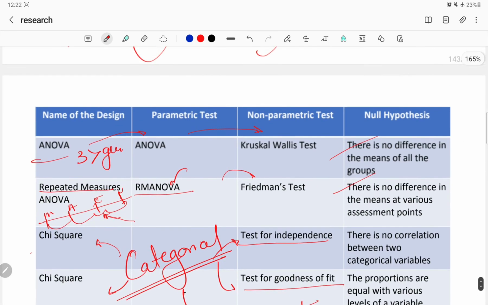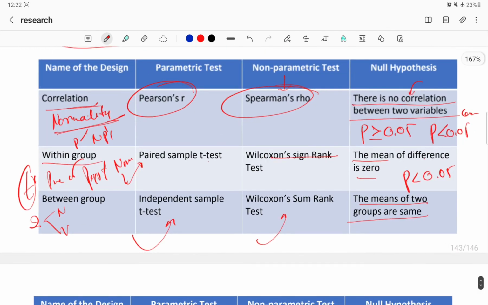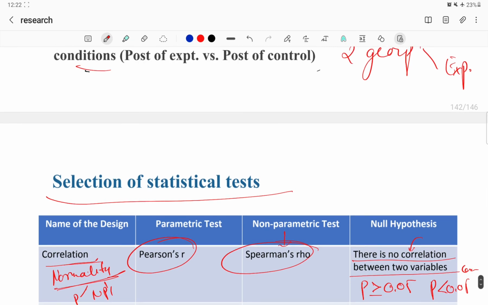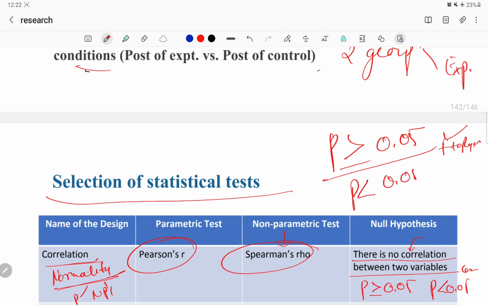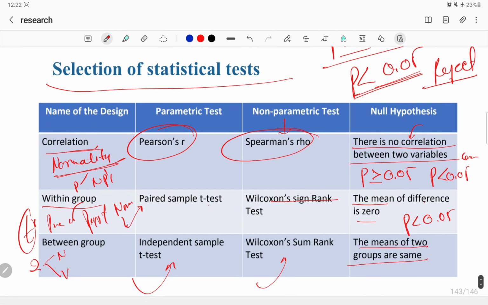Hope you have understood these. They are simple. Just remember the names of the parametric test, non-parametric test, design name, and the null hypothesis. And remember this concept: if P is greater than or equal to 0.05, we accept in simple language, but in research language we say fail to reject. And if P is less than 0.05, we reject it.